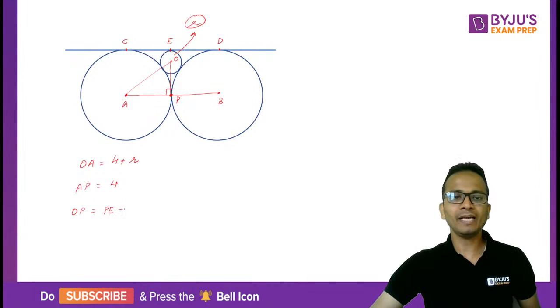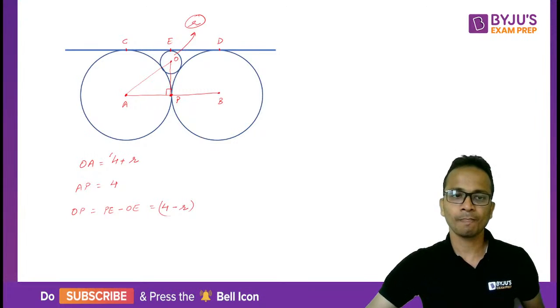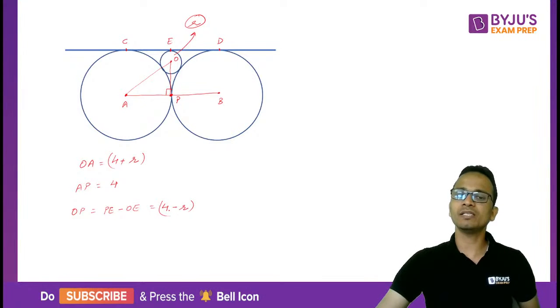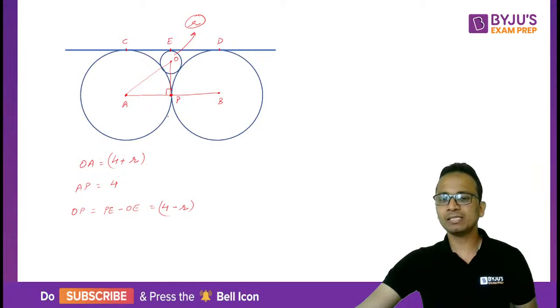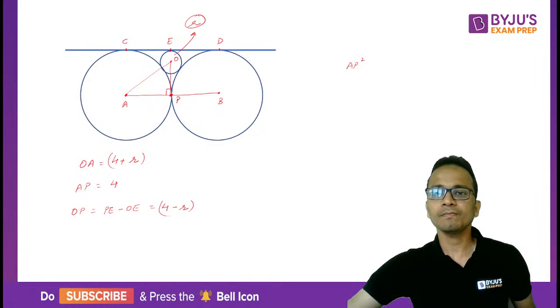PE minus OE. PE is equal to 4 minus OE is the radius of smaller circle, that is 4 minus r. So OA is 4 plus r, AP is 4 and OP is 4 minus r, and they are forming a right angled triangle, so they must satisfy the Pythagoras theorem. Okay, so I can say that AP square plus OP square should be equal to OA square.